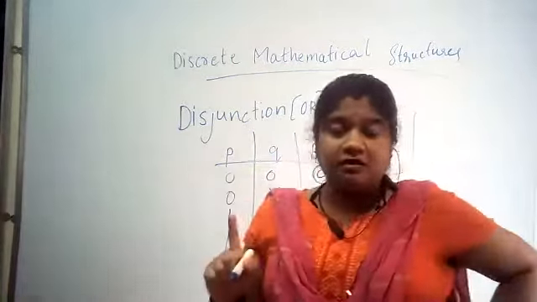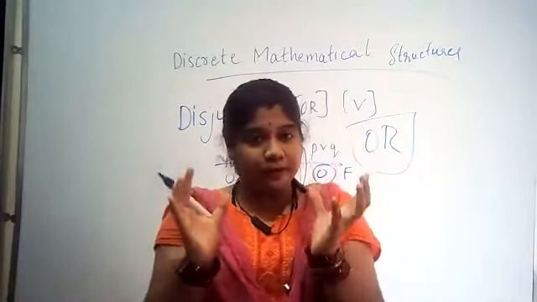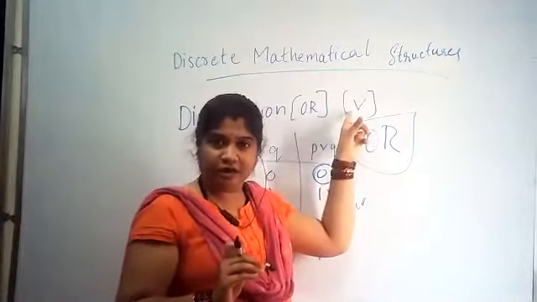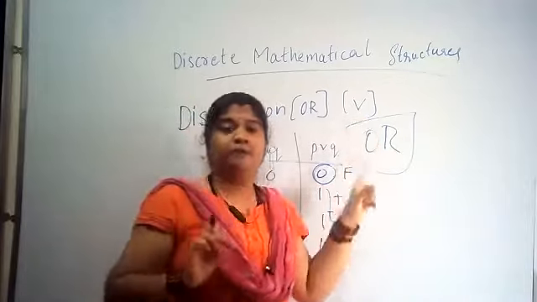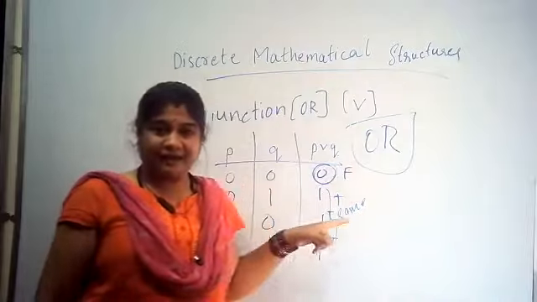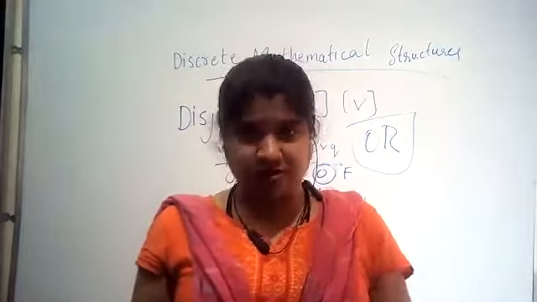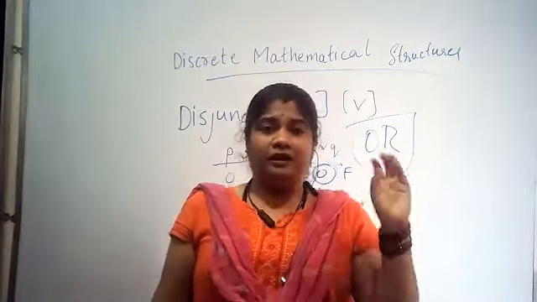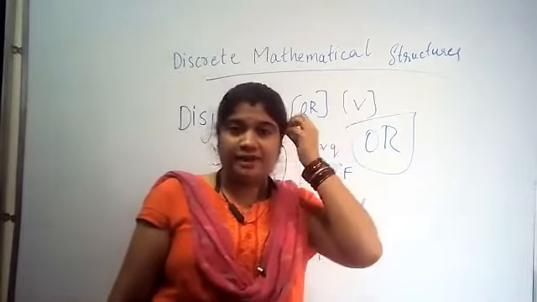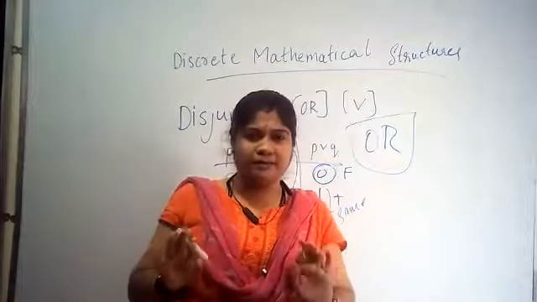So first and foremost, what is the thing you need to remember here? The two propositions are connected with the word OR. Similarly, it works as an OR gate. No doubt, in our digital logic, we used to take just 0, 1 and just write the truth table.